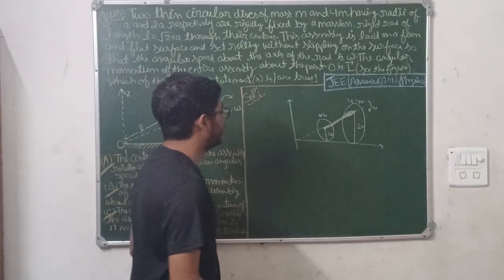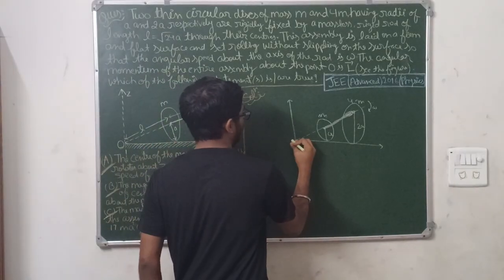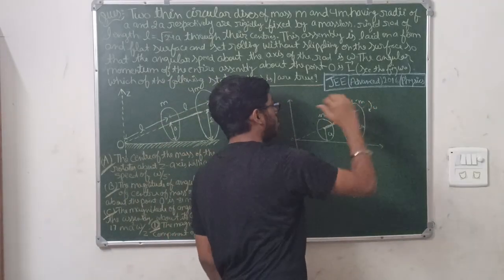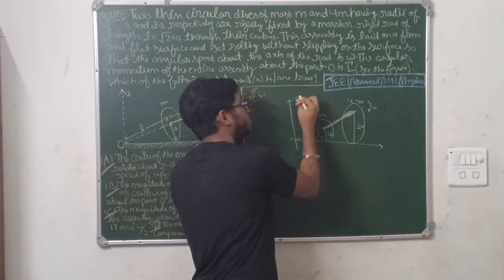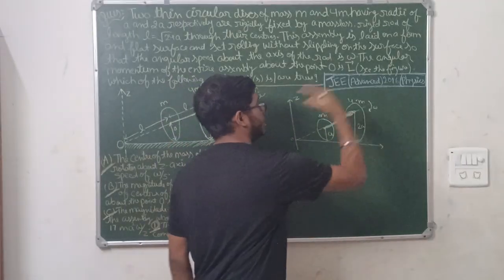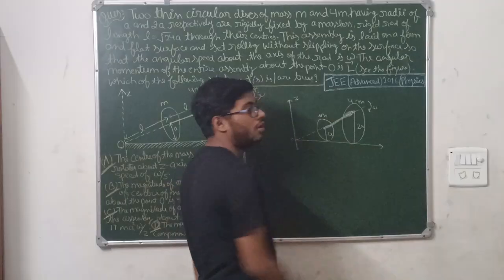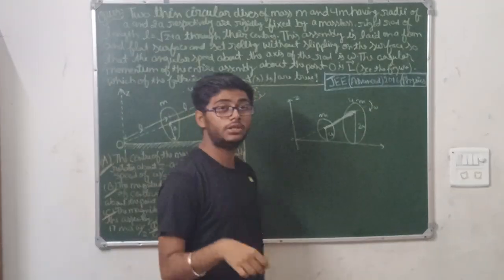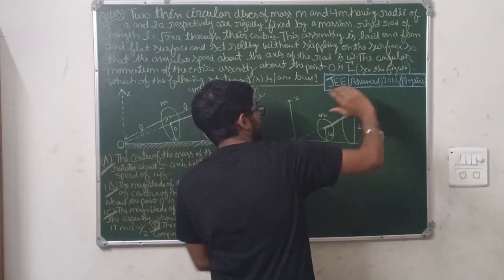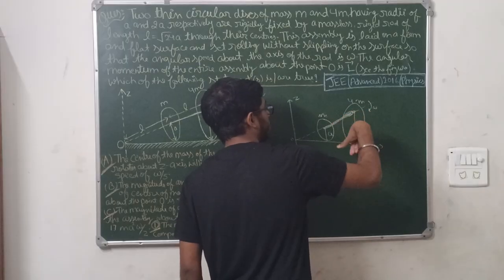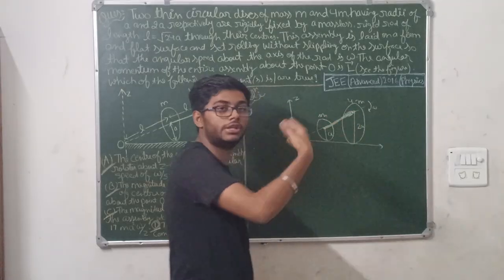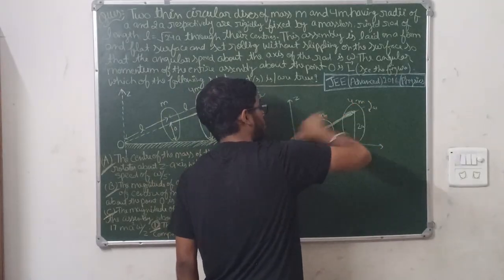Now see, first of all, about this point O, the system is rotating like this. This is the z axis. First of all, this whole system is rotating about O. So according to the right hand thumb rule, this is rotating like this, so this thumb represents the angular momentum vector, I'm really sorry, the angular velocity vector.